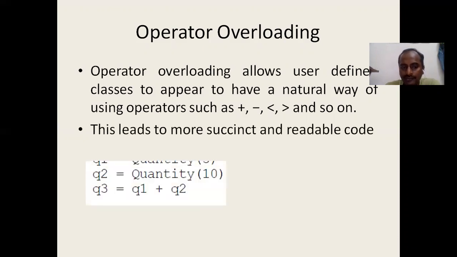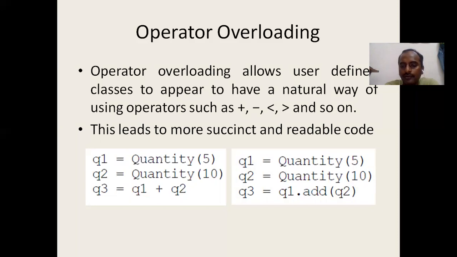You can see the example there. For example, I have a quantity class. Quantity may be how much rice we have, and the number represents the kgs. I have created an object quantity 1, which has 5 kgs, and quantity 2 means 10 kgs. I want to find the sum of these two quantities, so quantity 3 is equal to quantity 1 plus quantity 2. I want to write it like that, but it will show an error because quantity is a user-defined object, and this plus operator won't work on those user-defined types.